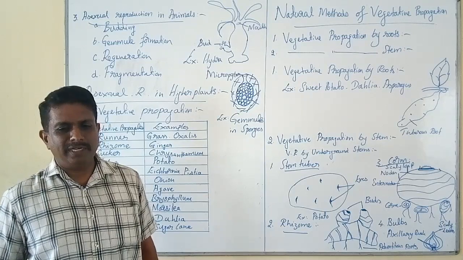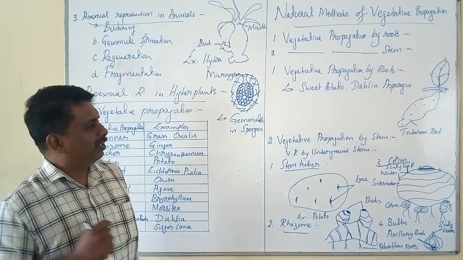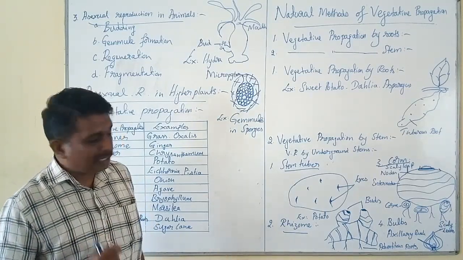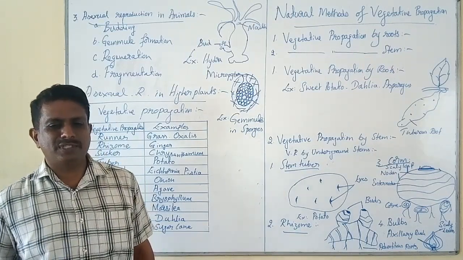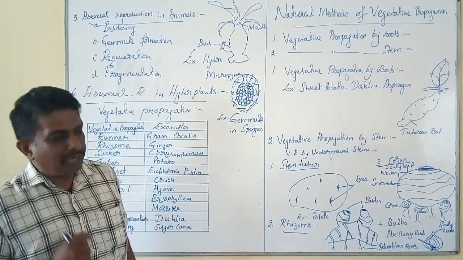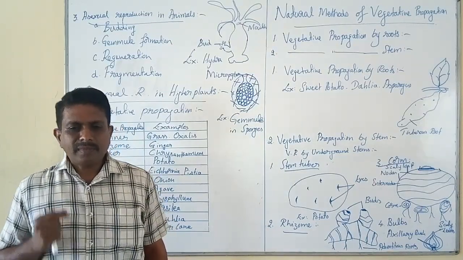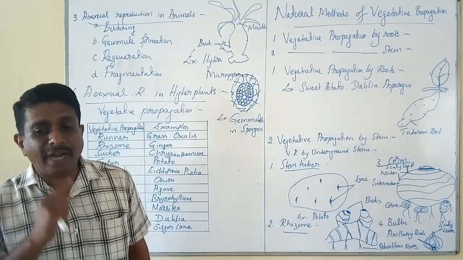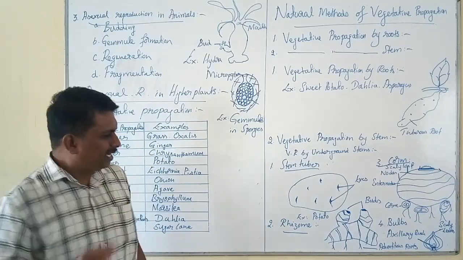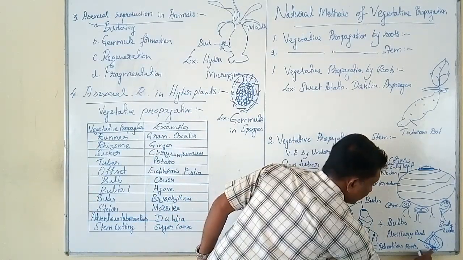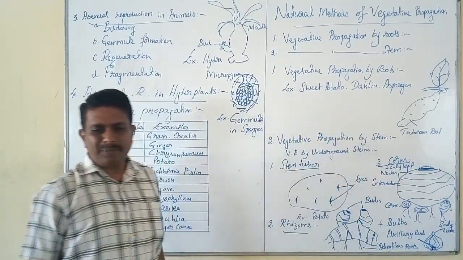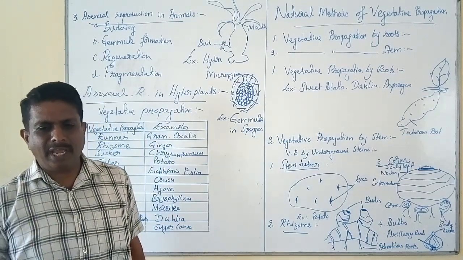The last important type of vegetative propagation by underground stem is with reference to bulbs. It is an underground, unbranched, reduced, disc-shaped stem.